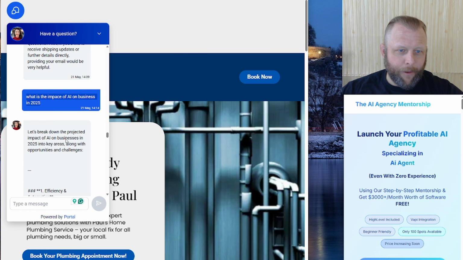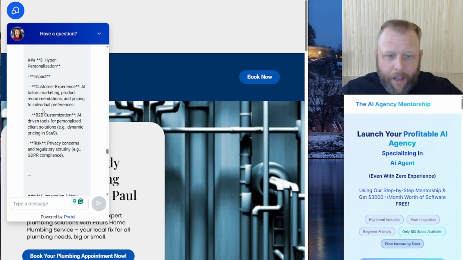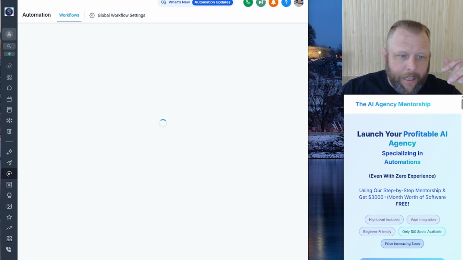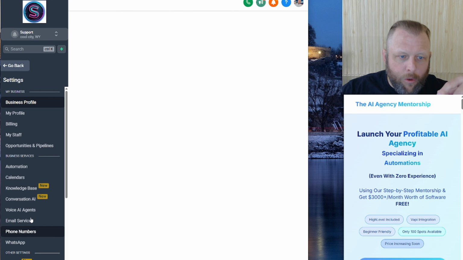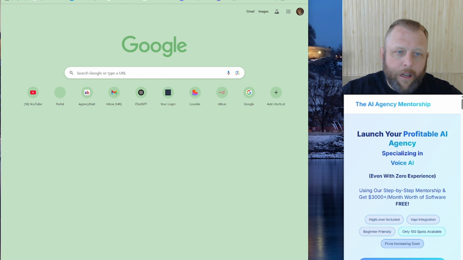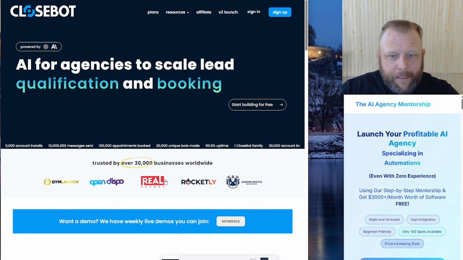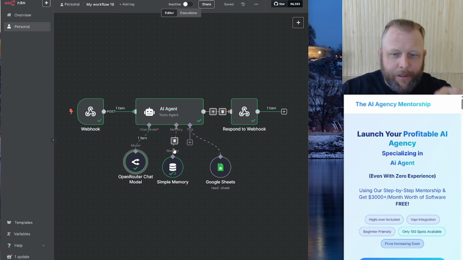So you have access to any other large language model. The possibilities of this are so endless. It's just a bigger step forward. More options than just normal conversation AI. I think it beats programs like Closebot. Closebot's still really good. It's a big company, has a lot of things pre-built into it. But if you're a little bit tech savvy, you can do this. It's different, but the same, but just gives you so many options.